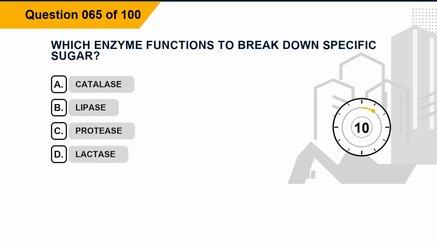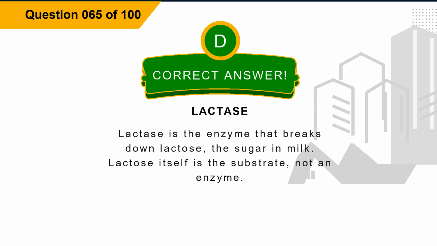Question 65. Which enzyme functions to break down specific sugar? Option A, catalase. Option B, lipase. Option C, protease. Option D, lactase. The correct answer is option D, lactase. Explanation: lactase is the enzyme that breaks down lactose, the sugar in milk. Lactose itself is the substrate, not an enzyme.